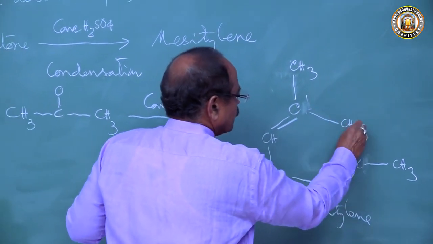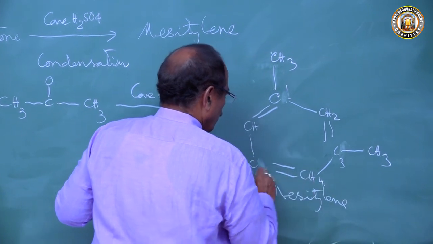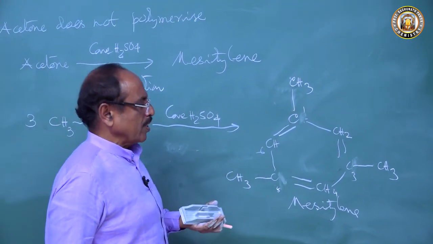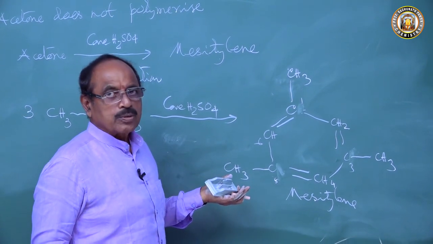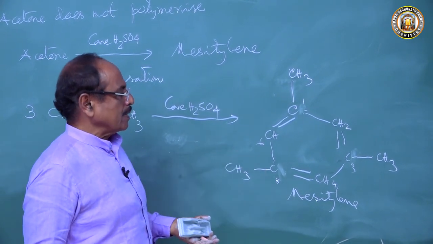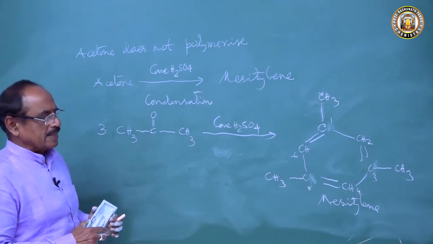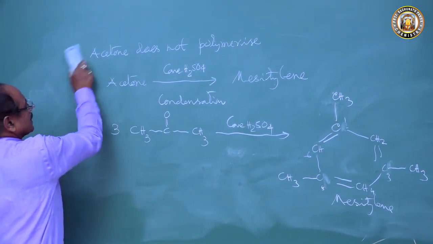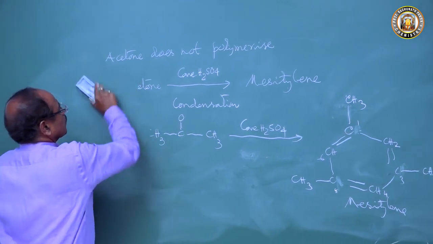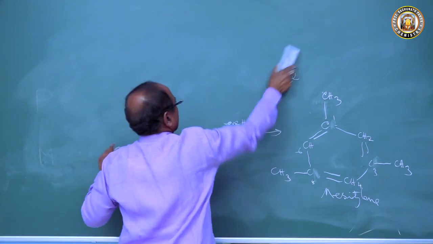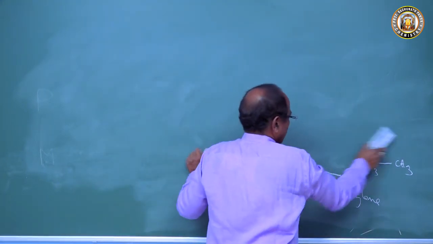Numbering 1, 2, 3, 4, 5, 6, this is 1,3,5-trimethylbenzene, mesitylene, formed by the reaction with concentrated sulfuric acid. Now there is another product acetone can form. It does not undergo polymerization but undergoes condensation reaction.